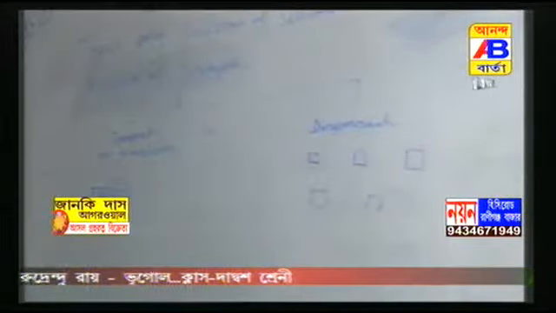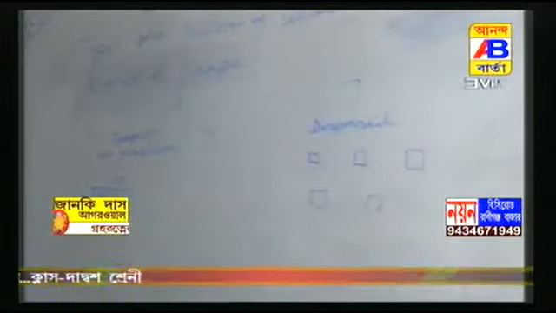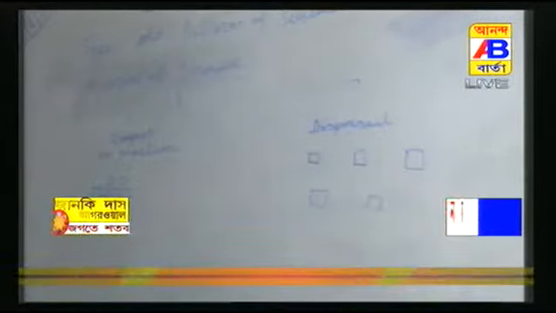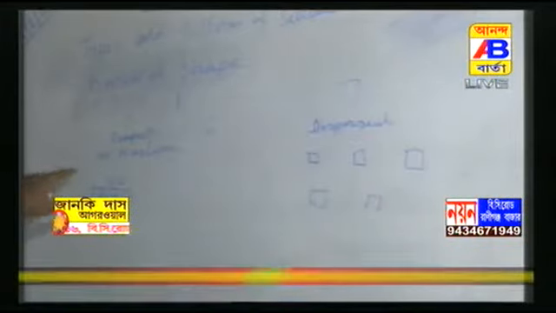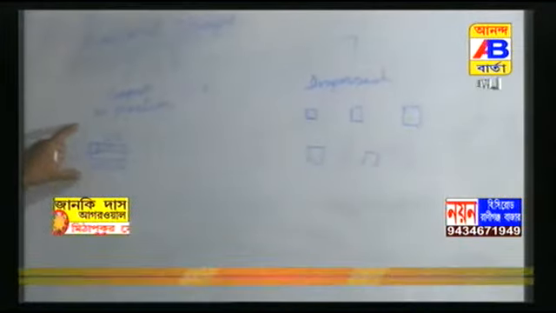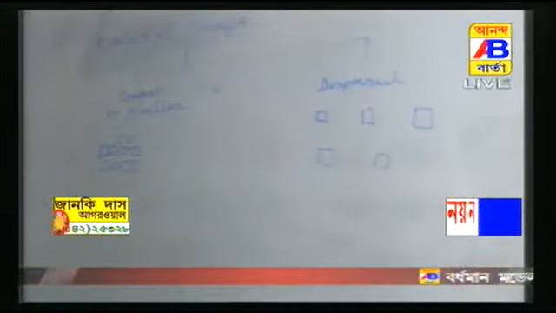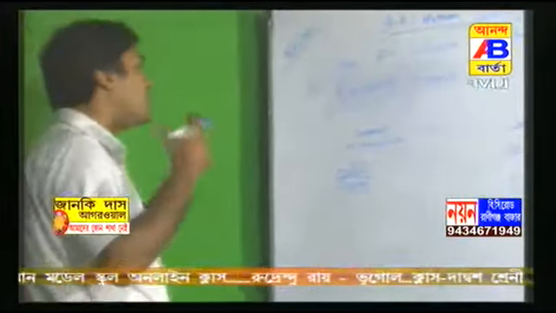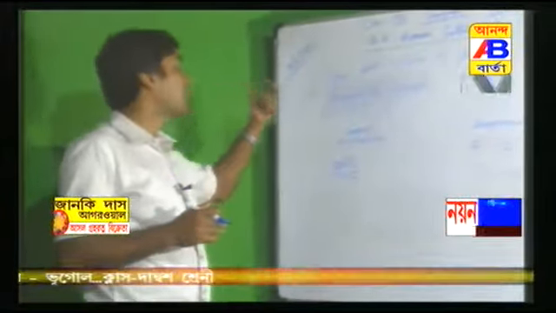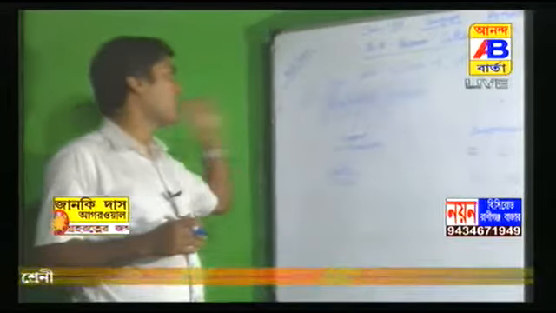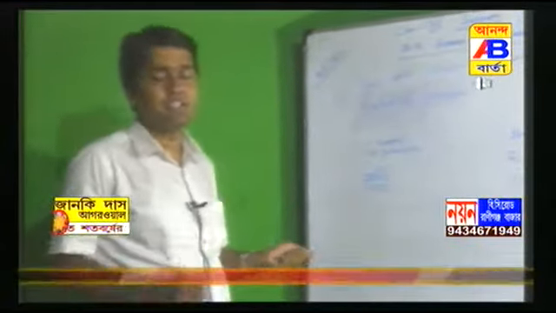So I think you can understand the difference and definitions of compact or nuclear settlement and dispersed settlement. I will repeat again: in the compact settlement the houses are closely built with each other, but in the dispersed settlement the houses are spaced far apart from each other. Also there are two pictures in your book, and if you see them you can understand the concept and definition of compact settlement and dispersed settlement.